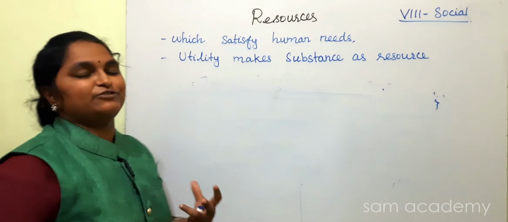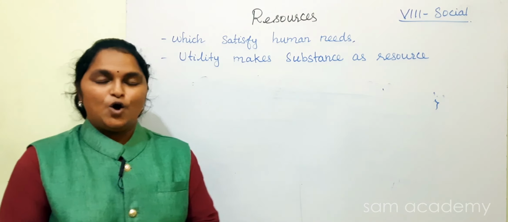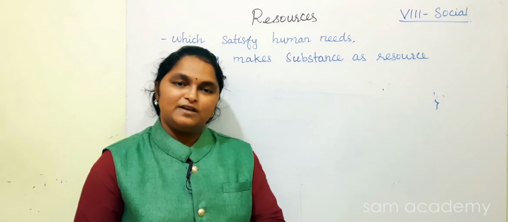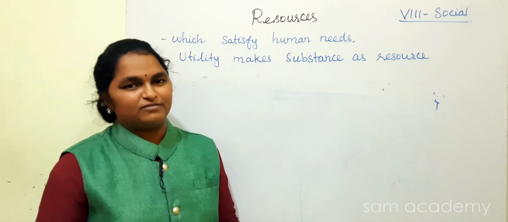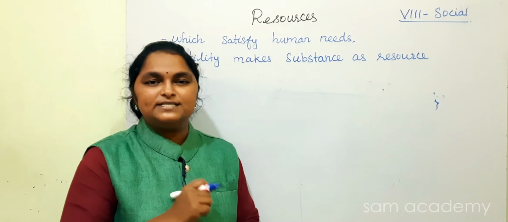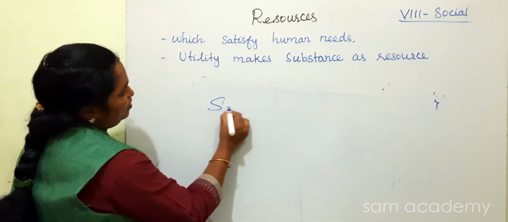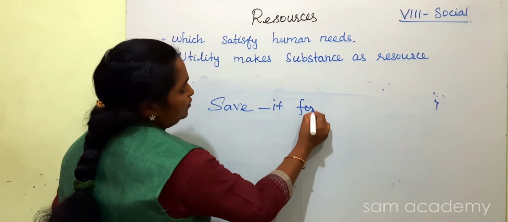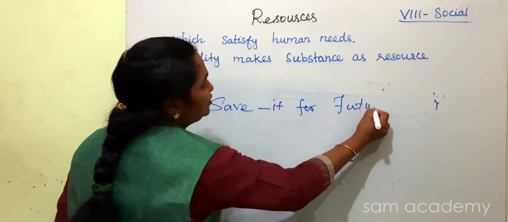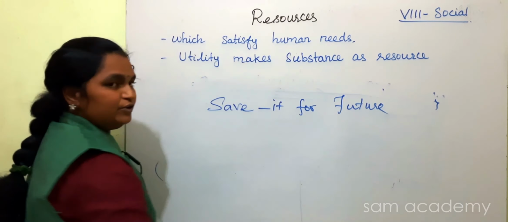How can we conserve the resources? We have human resources, human-made resources and natural resources, everything we have. But we should conserve it, save it for the future, no? Then resources should be saved for the future, no? How can you save it for the future?